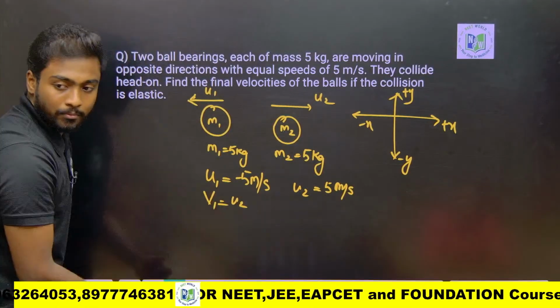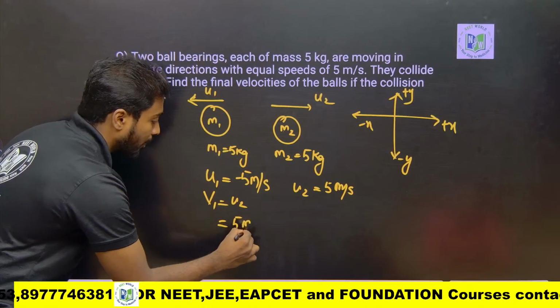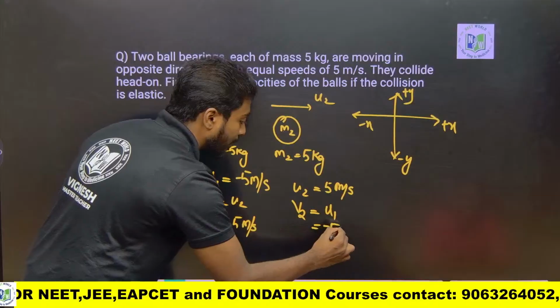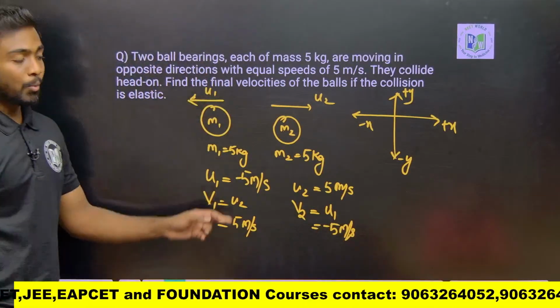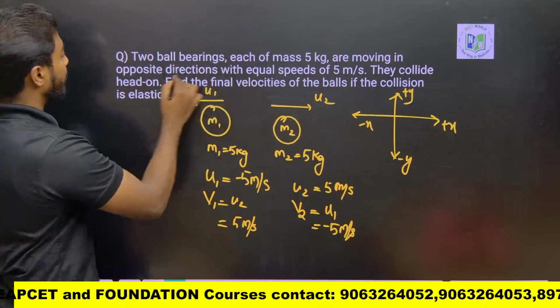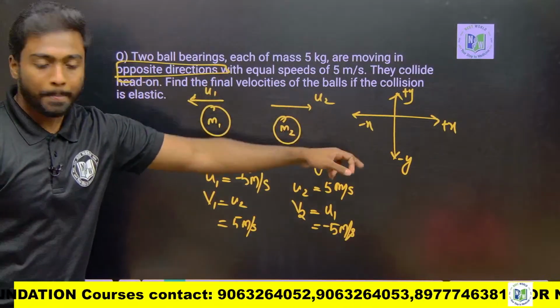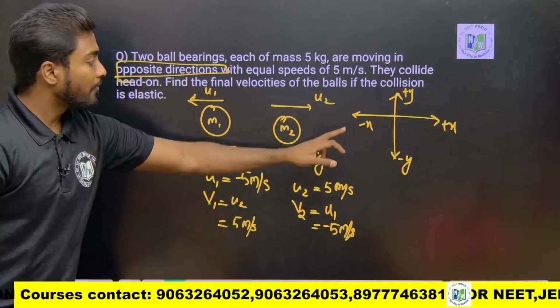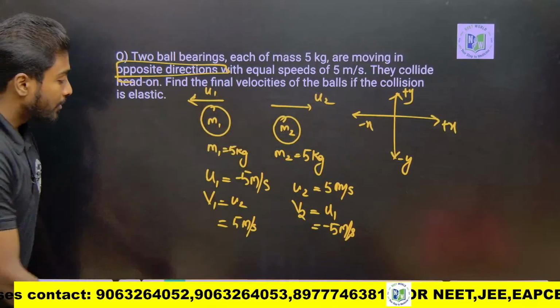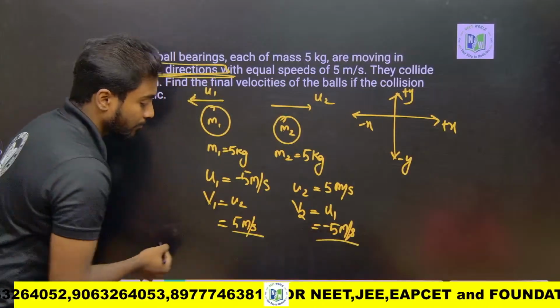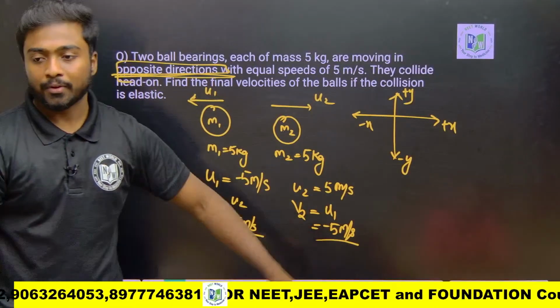It is U2, which is 5 meter per second. V2 will equal U1, which is minus 5 meter per second. So when you are seeing, they are opposite in direction. If they are in the same direction, I can say both are 5 meter per second. When they are opposite in direction, that's why they have given the word opposite, so I should consider 5 meter per second and minus 5 meter per second.